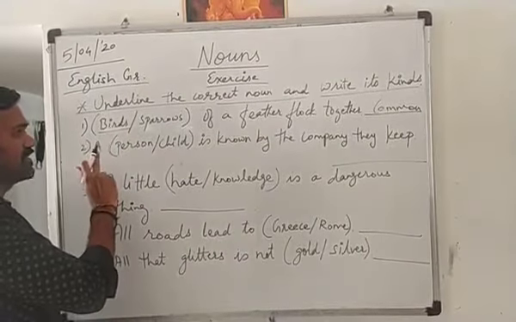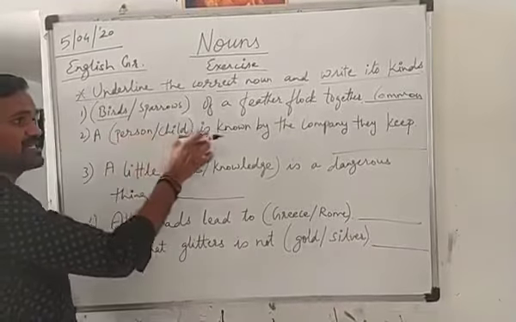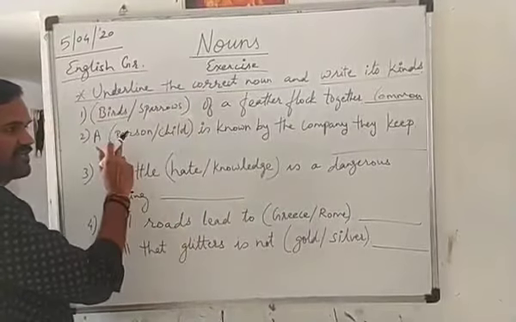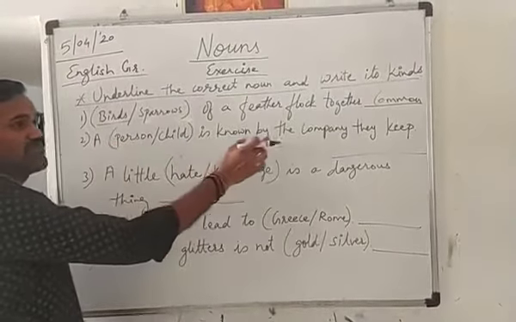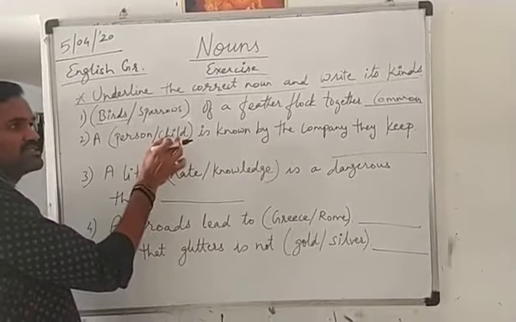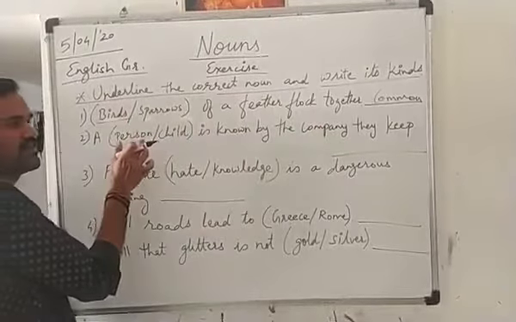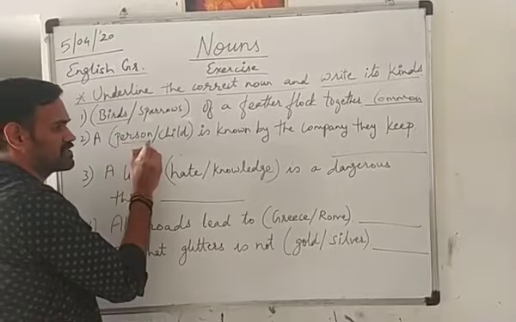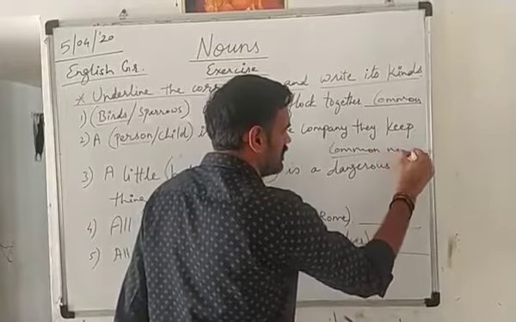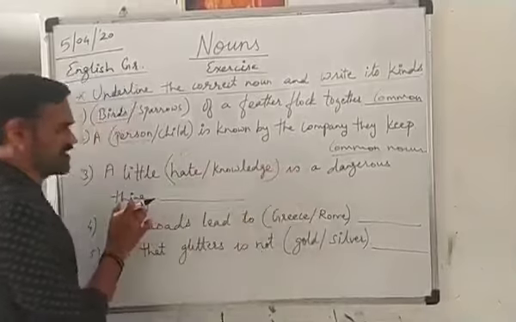Second one, a dash, and in dash it is given person or child. A dash is known by the company they keep. This is a famous proverb. A dash is known by the company they keep. Only we cannot say the child. Not only a child is known by the company they keep, but a person is known by the company they keep. So the answer is person, and it also comes under common noun.